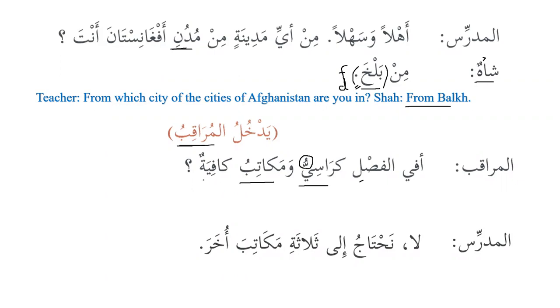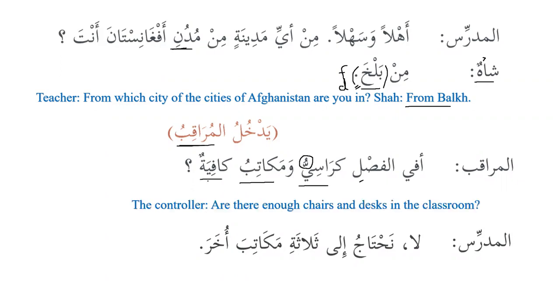And kafiyatun is basically the sifa that has been used for afil fasli karasiyun wa makatibun kafiyatun. So we can make afil fasli the khabar, and karasiyu wa makatibu kafiyatun we can make the mubtada, or we can say that this is the sifa of karasiyu wa makatibu.